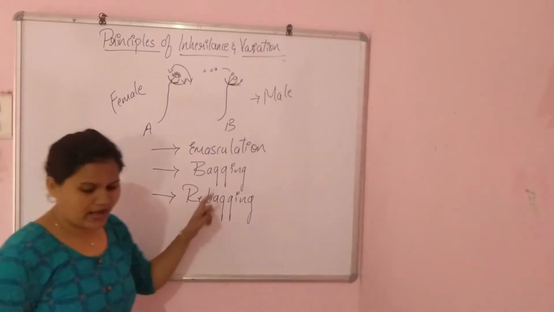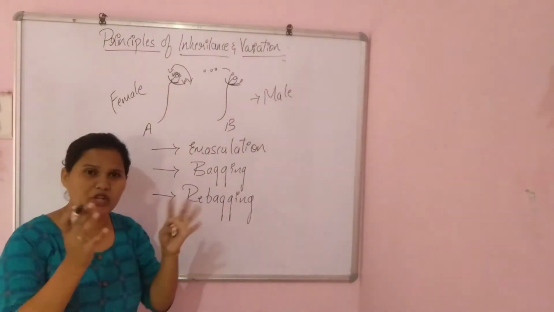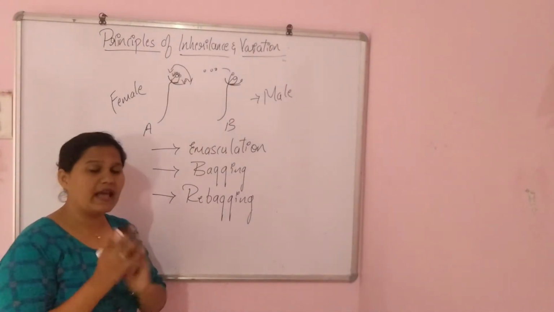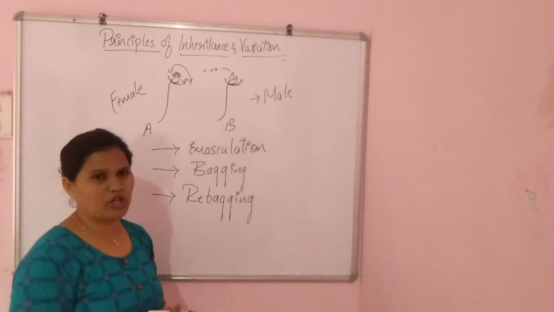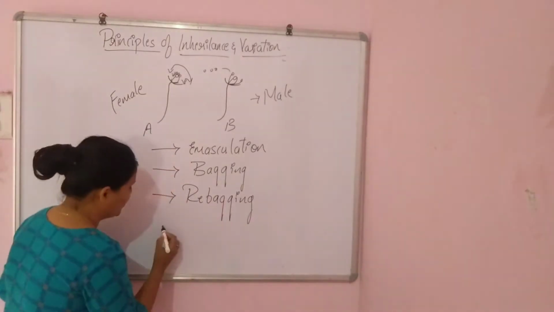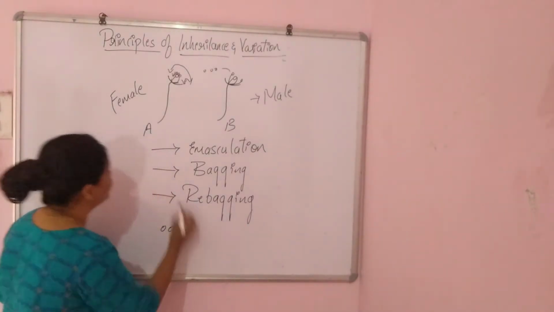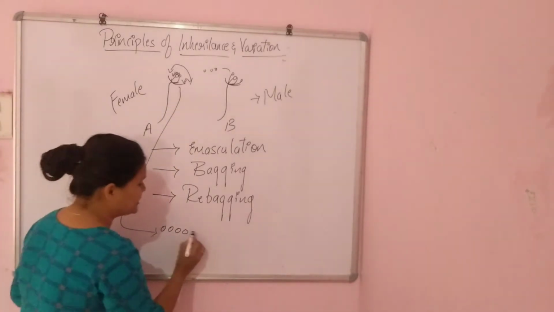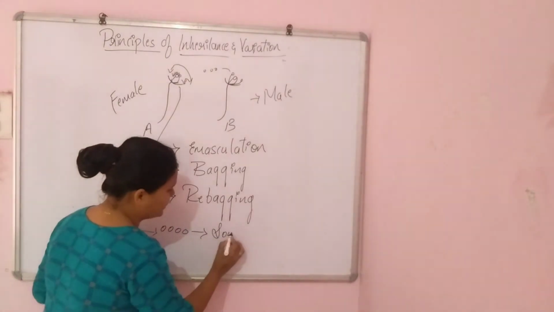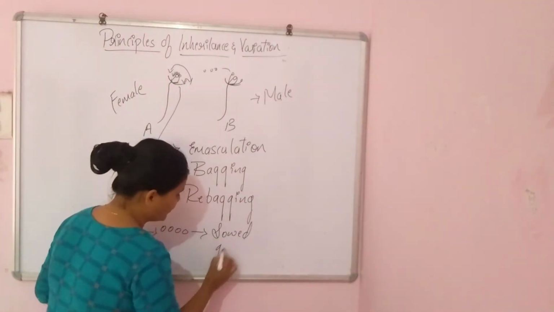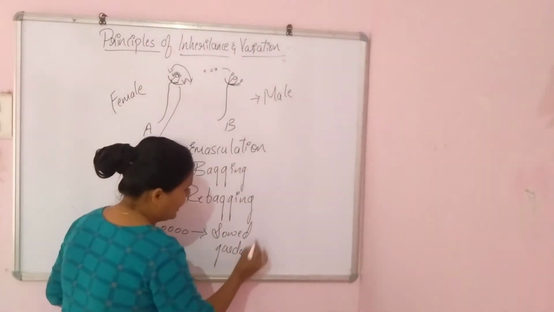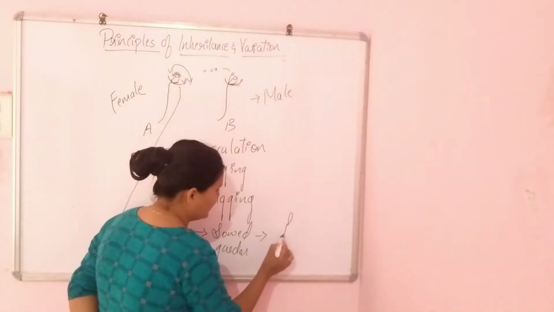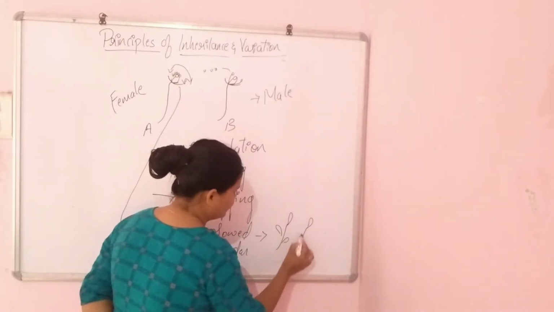After that, what happens here? The fertilization takes place between the ovary and the pollen grains, right? After that, seed formation takes place. The seeds which were formed by this fertilization, he took and sowed in his garden, and later he observed the offsprings, which were pea plants.